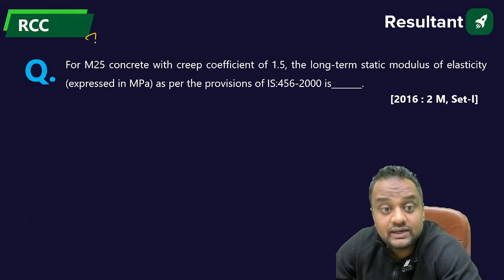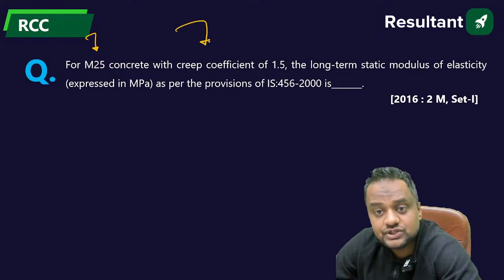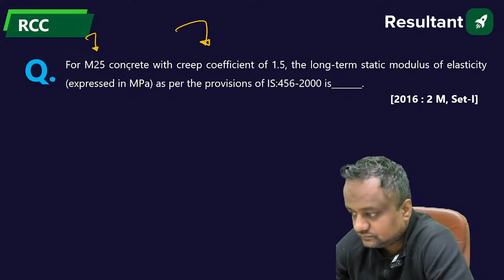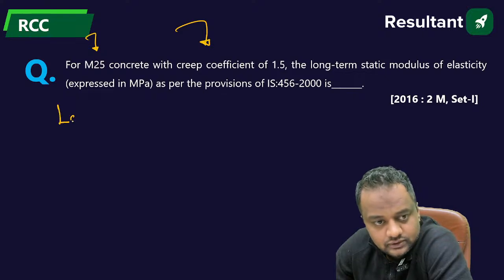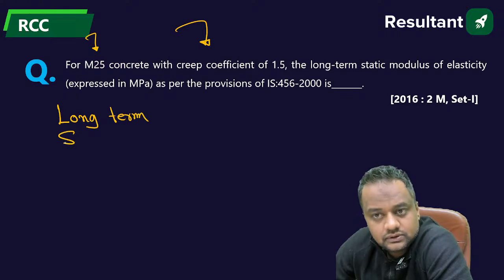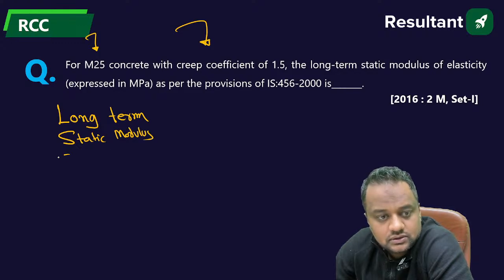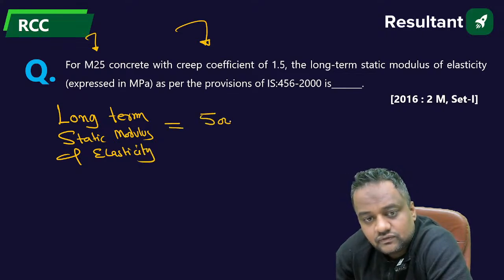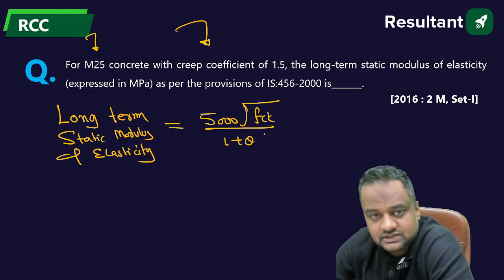Now, M25 concrete with creep coefficient 1.5, what will be the long-term static modulus of elasticity as per the code? The long-term static modulus of elasticity is given by 5000 root FCK upon 1 plus theta.